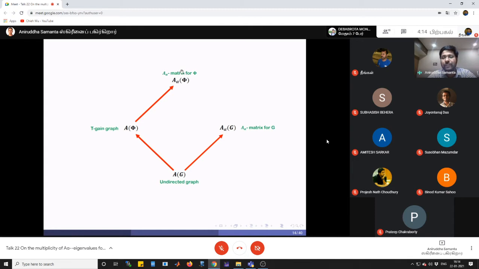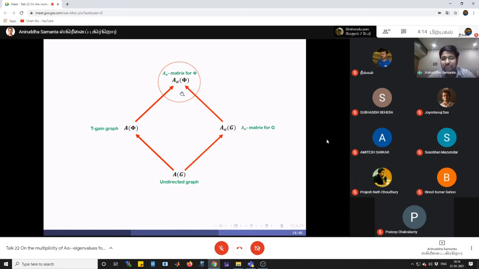So the A alpha matrix of a T-gain graph phi can also be considered as a generalization of these matrices, right? This is the most general matrix, because all the matrices are particular cases of A alpha phi. Now two of these matrices are real matrices, and the other two are complex matrices. In this seminar, we will show how the multiplicity of an eigenvalue of this bigger class of matrices is related to the number of vertices and the largest vertex degree.